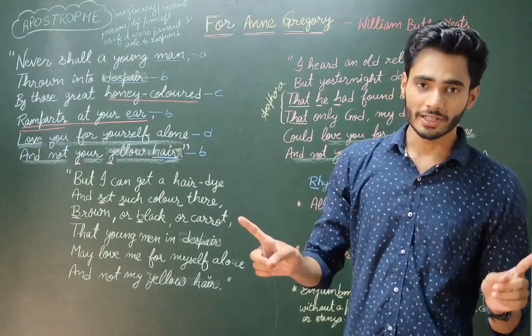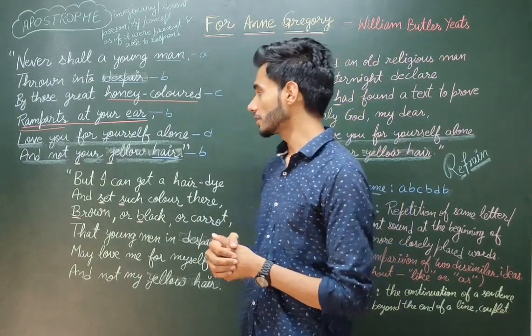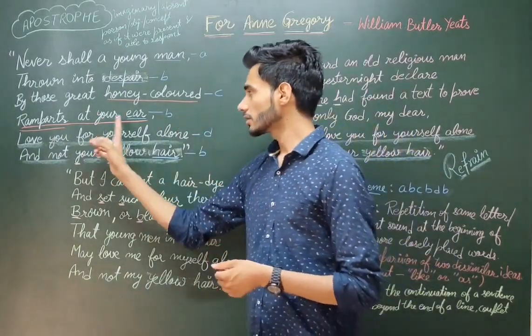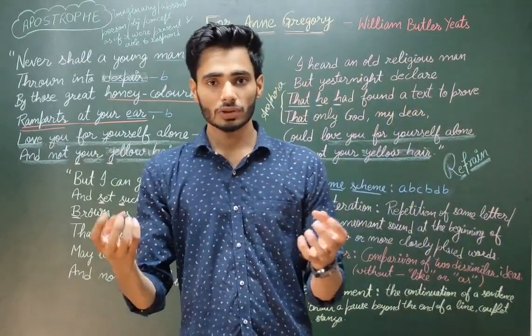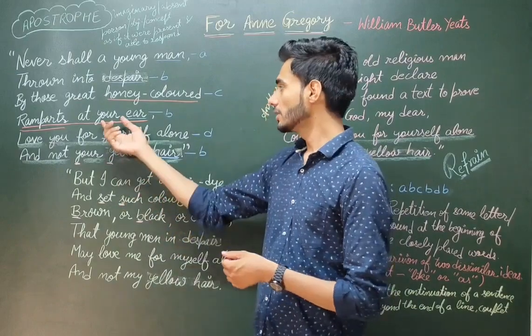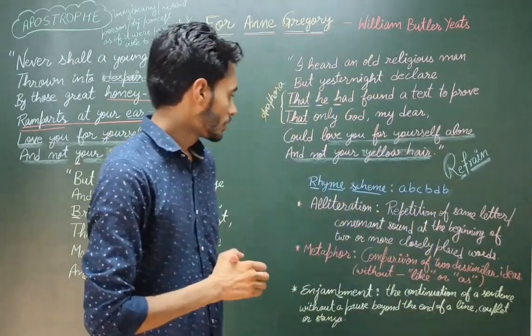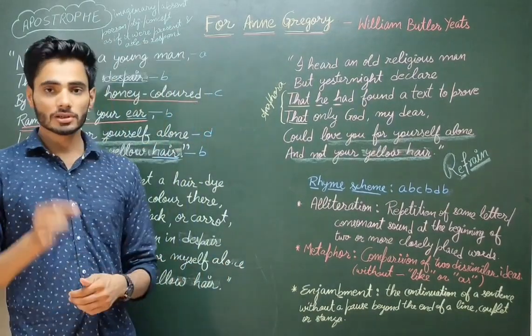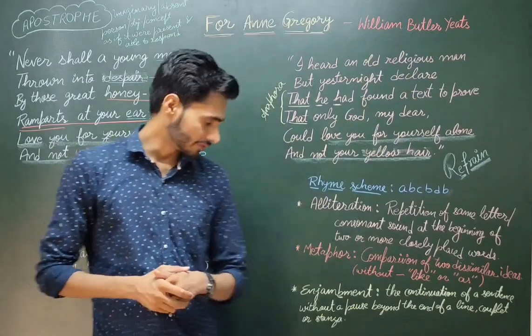Both are actually different, but they have been compared on the basis of a common characteristic, that they both are hiding something. Ramparts are hiding the fort, similarly Anne Gregory's hair is hiding her ears. So we can say it is metaphor.